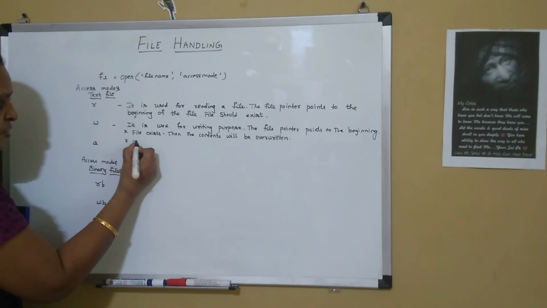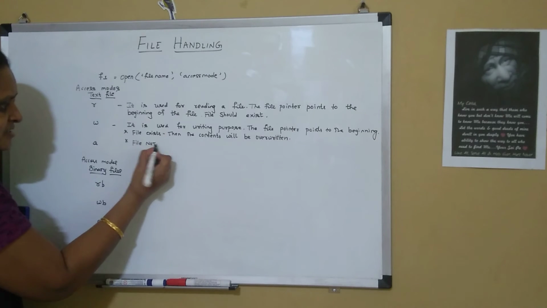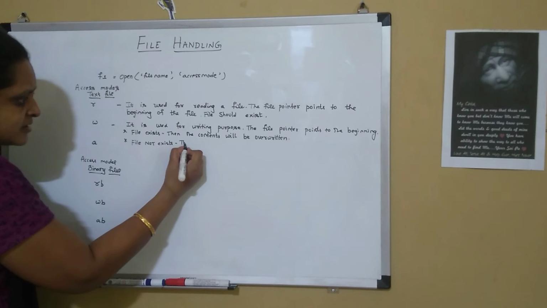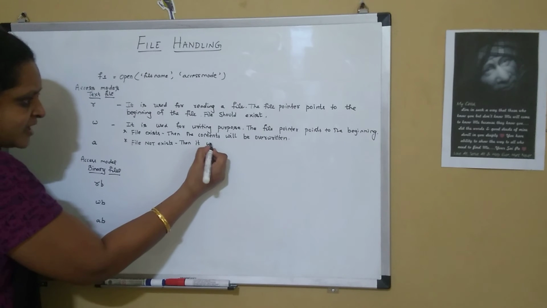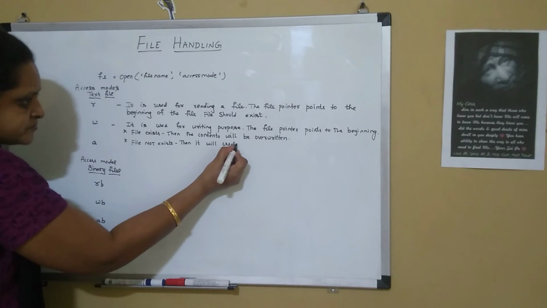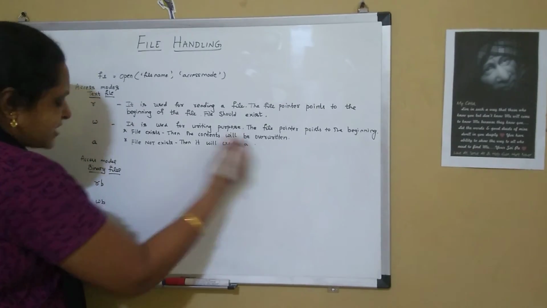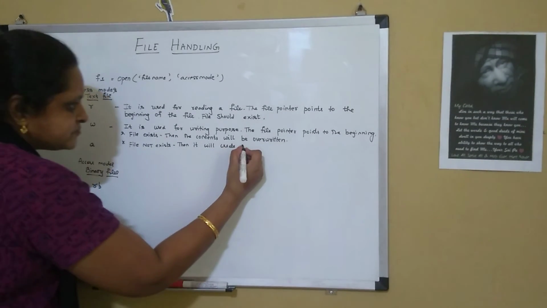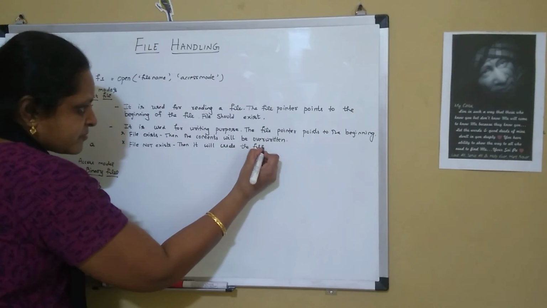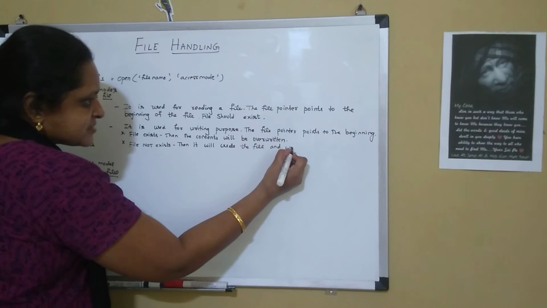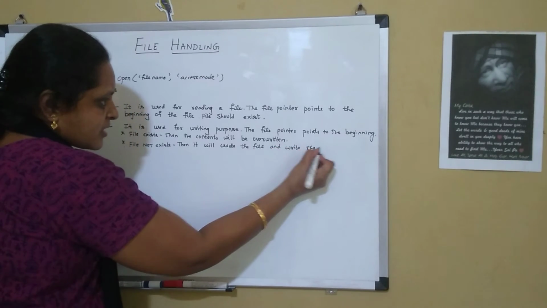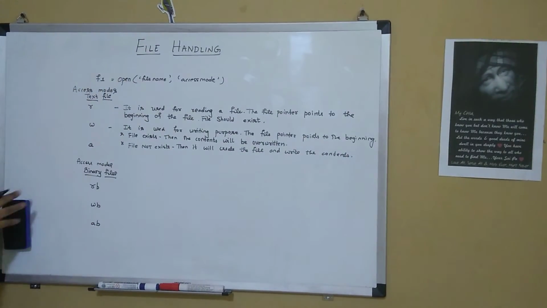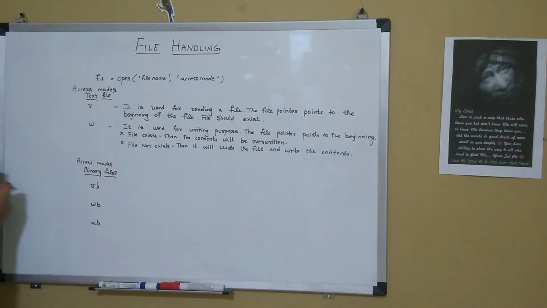Suppose the file does not exist. Then it will create the specified file and write the contents. So this is for W, that is the write mode.